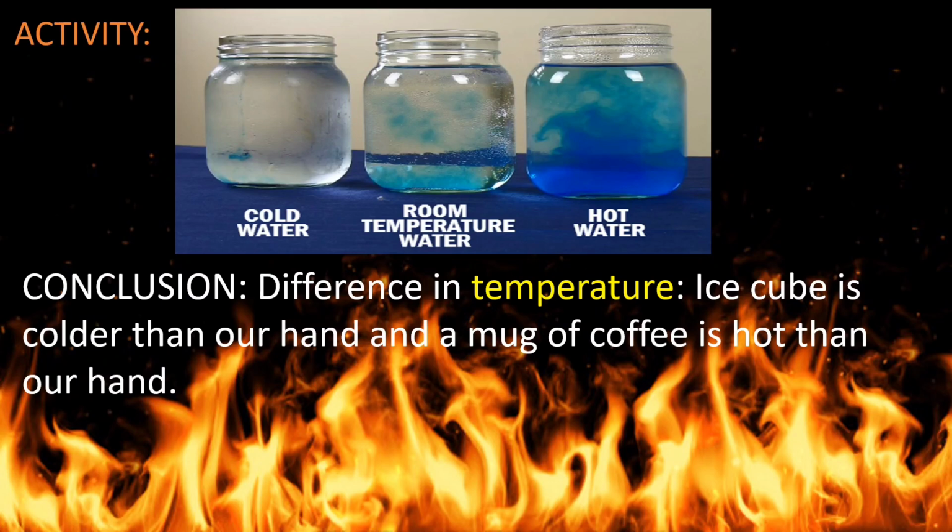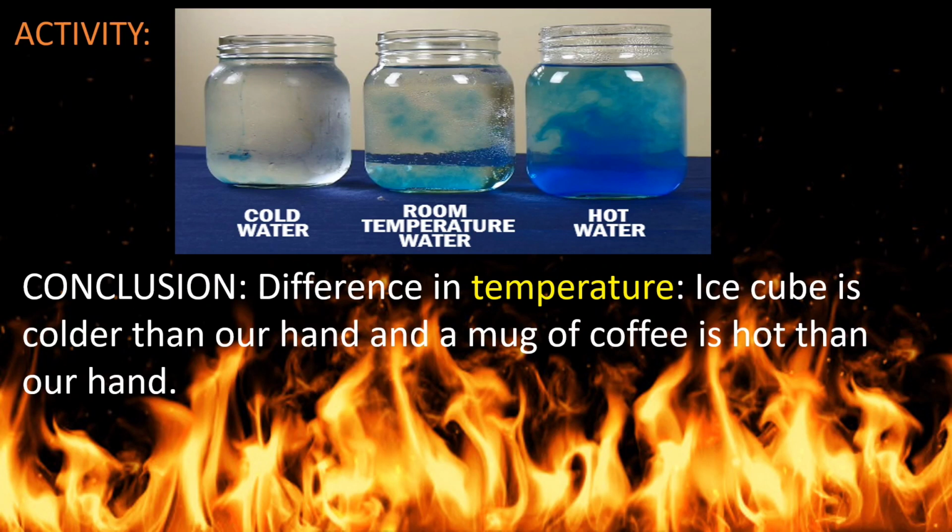And when you keep your hand in the normal water or tap water, you will feel no difference, because the temperature of the water from the tap and your hand were at the same temperature, right? So by this activity we can conclude that there is a difference in temperature in all three jars, right? For example, an ice cube is colder than our hand, and a mug of coffee is hotter than our hand, right? So in this we got this term, that is temperature. Okay, this shows the difference in temperature.